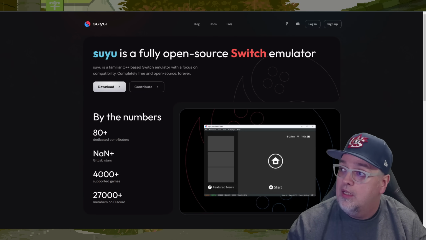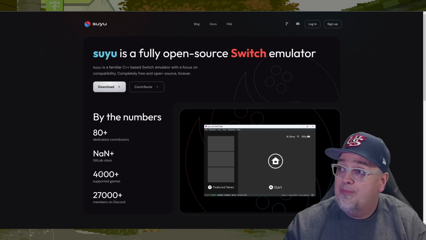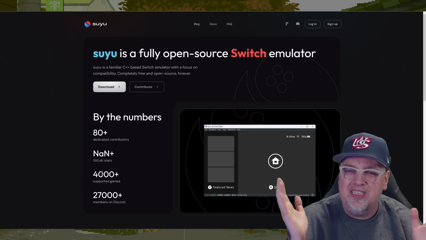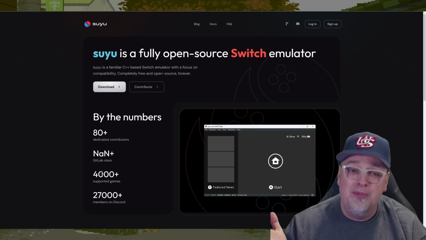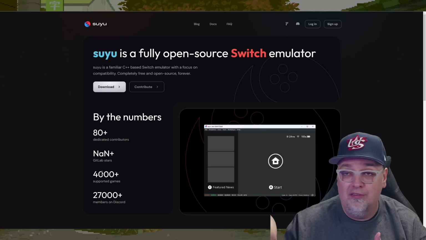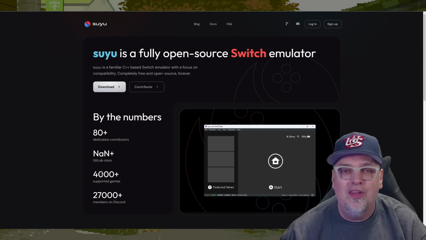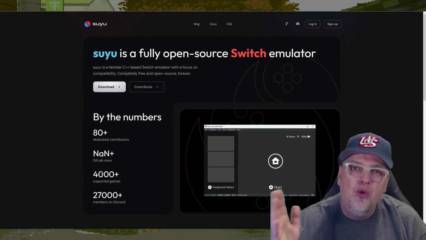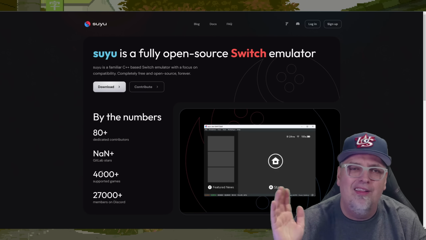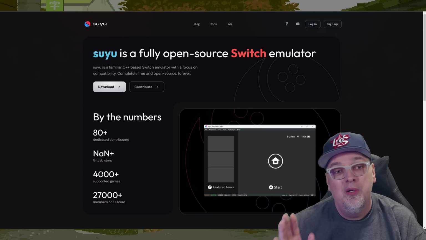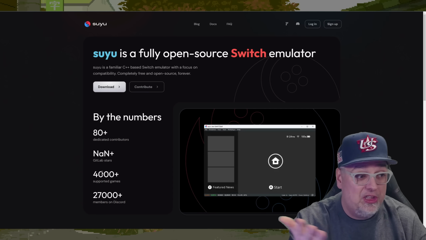Yuzu and Citra. The day after, maybe even the same day, we start seeing a handful. I wouldn't say buttloads, but a handful of replacements pop up. Forks of Yuzu, stuff like that. People promising that they're going to continue the legacy on. There were a few of them I saw. Same thing with Citra, like Lemon, Lemonade, Limeade. I don't know, there's a few of them. But the one that was getting some traction with the Switch emulator was Suyu.